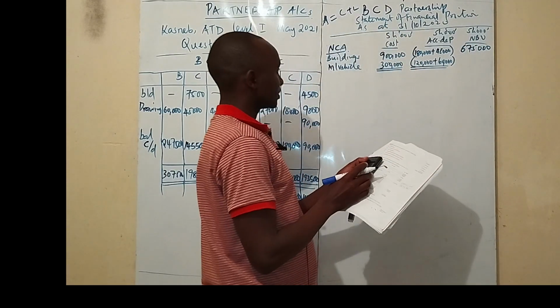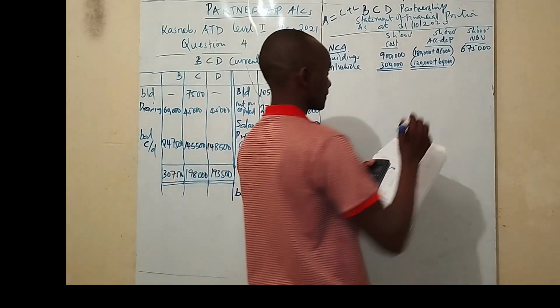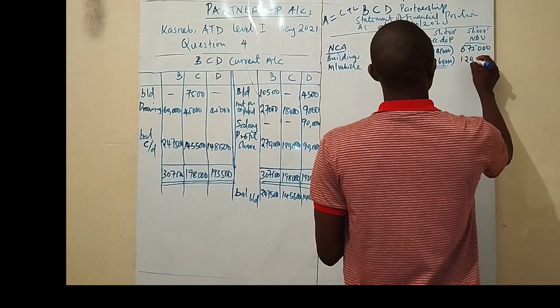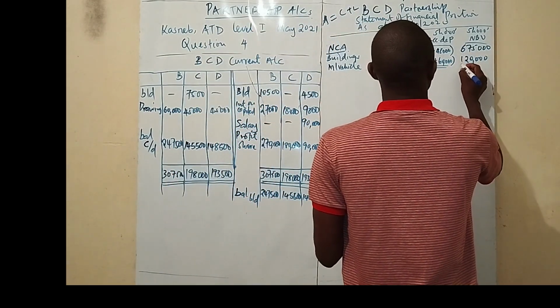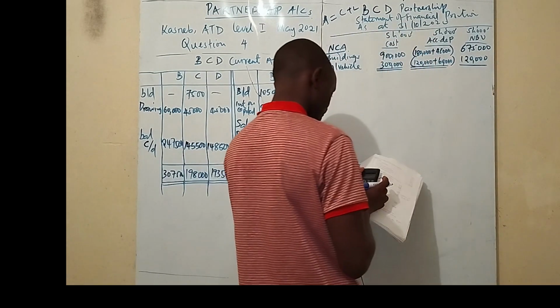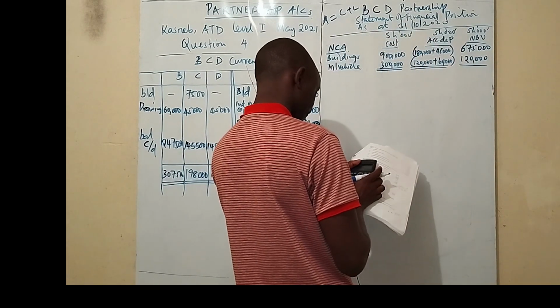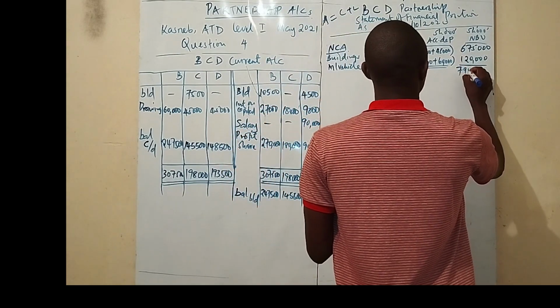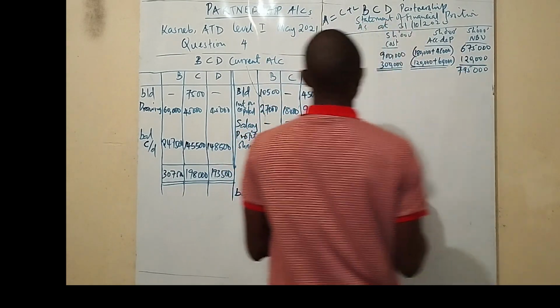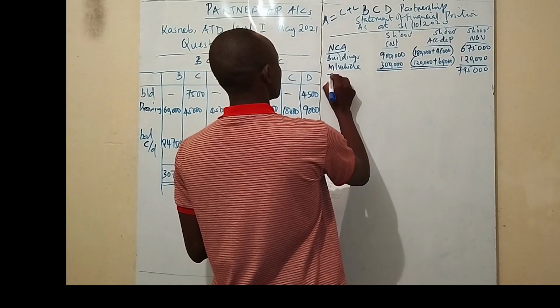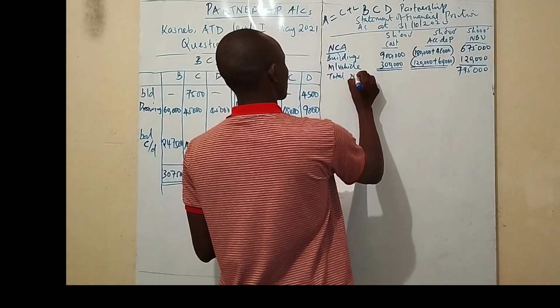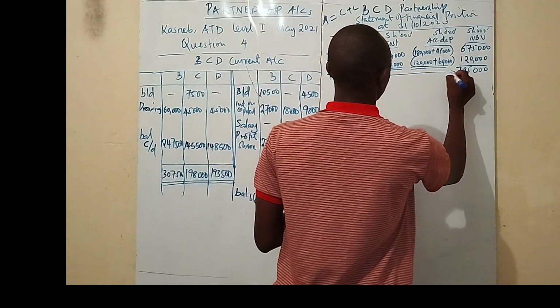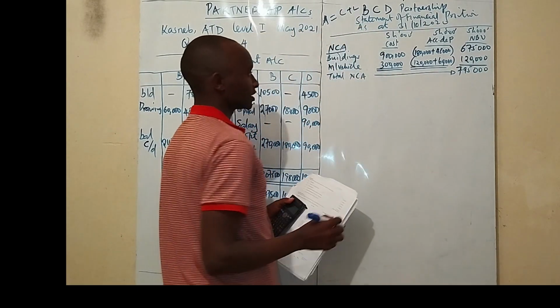Same case applies to motor vehicle, 120,000. Then we add the two. The answer is 795,000. So that is the total non-current assets. That is our figure of our total non-current assets.